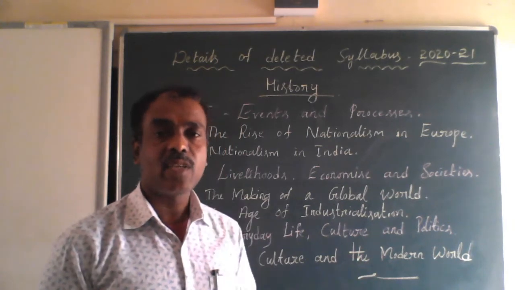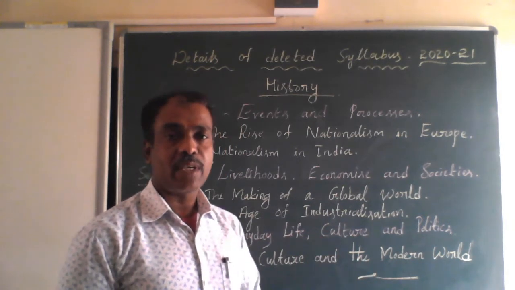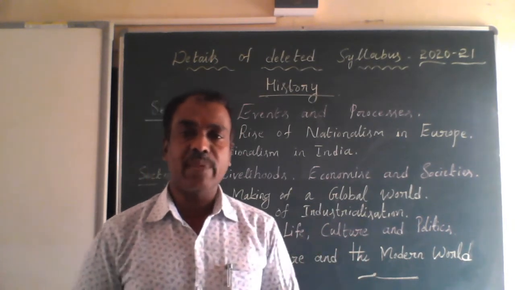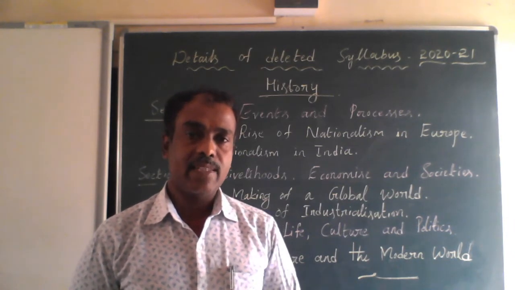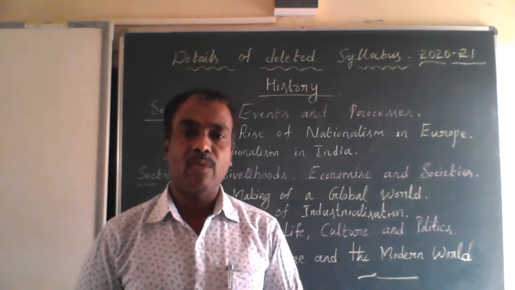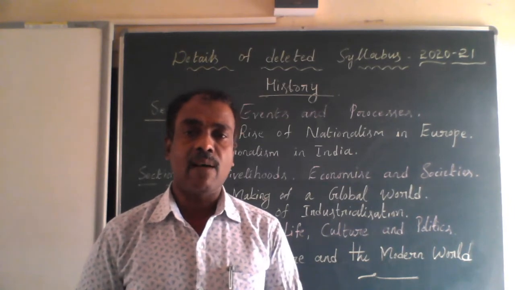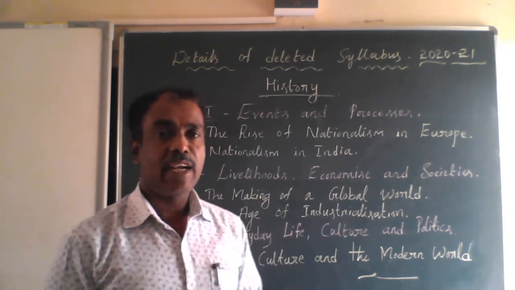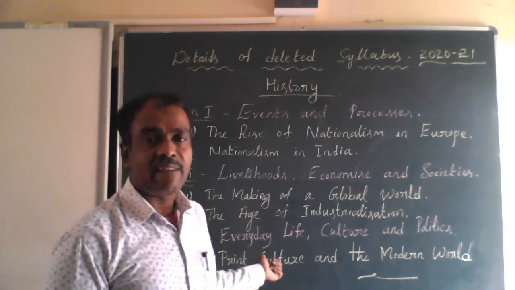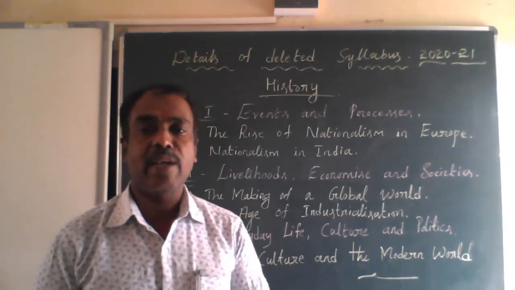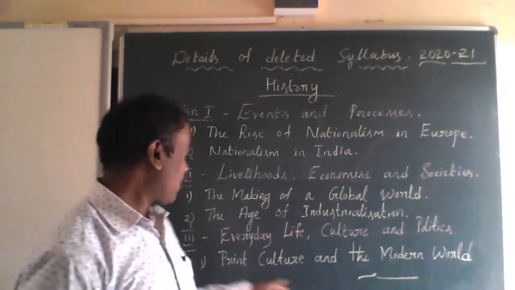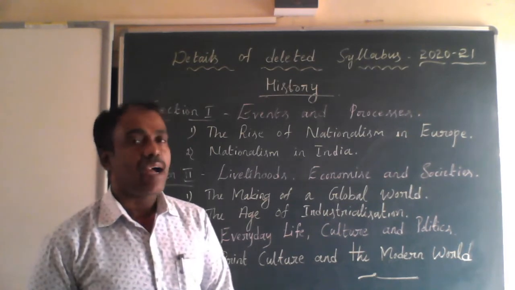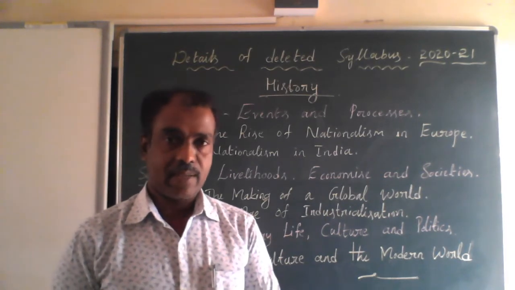And in section 2, under livelihoods, economies, and societies, again there are two chapters: the making of a global world and the age of industrialization. And under section 3, everyday life, culture, and politics, the print culture and the modern world chapter is there.